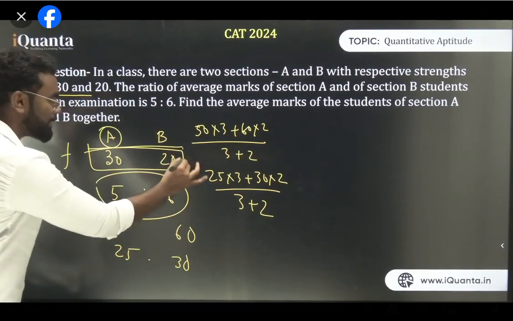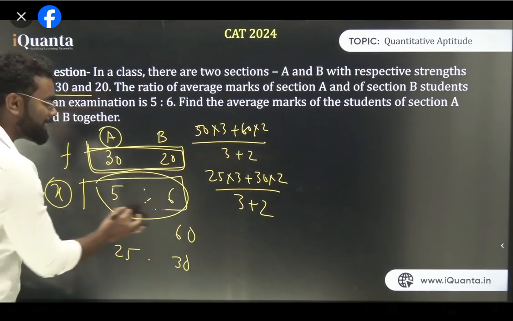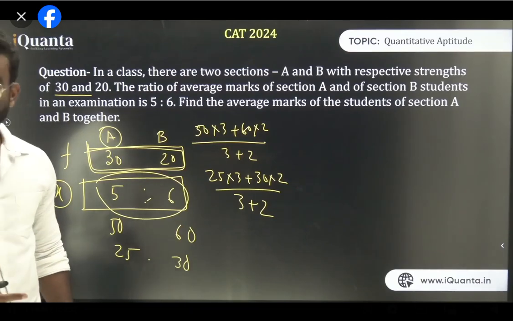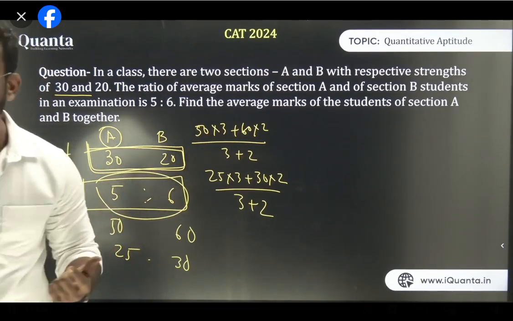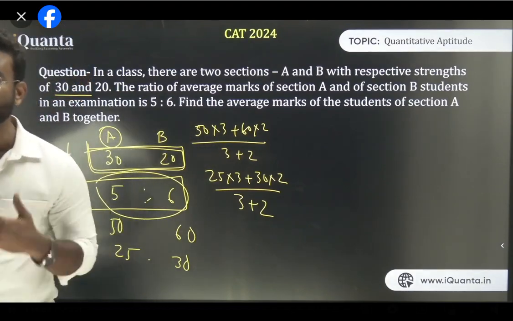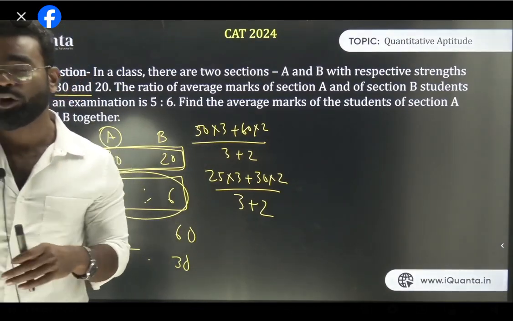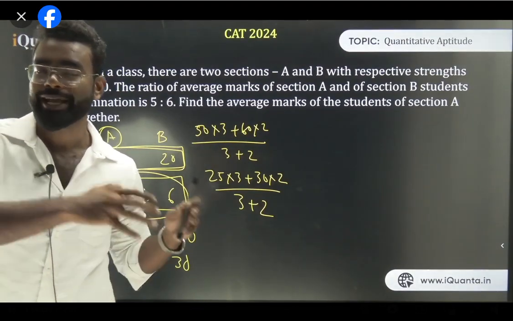Agar ratio iska hota, if the ratio of this thing is given and the marks is given in exact figure, then you can find the answer. But in this case, the ratio of the score is given, not the ratio of the number of people. That's why the answer is cannot be determined. Exactly, that's why the answer is CBD, cannot be determined. Am I clear? So please understand what values are given and in what case the ratio is given.